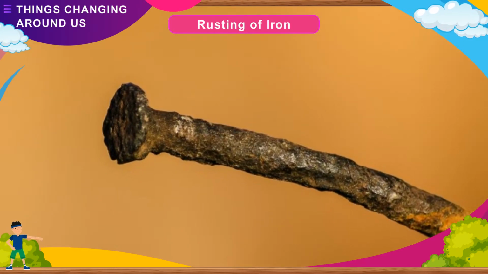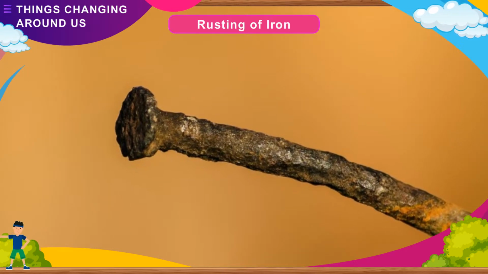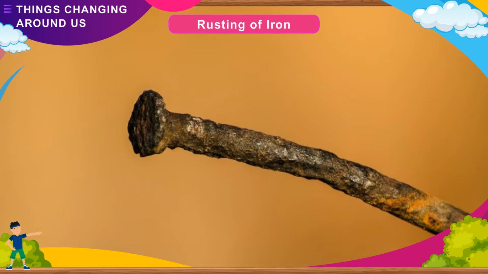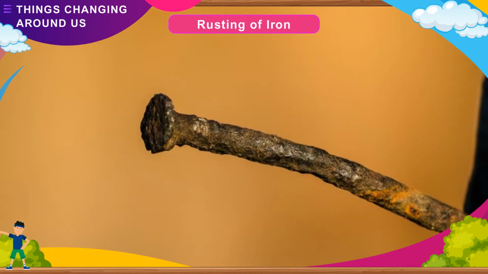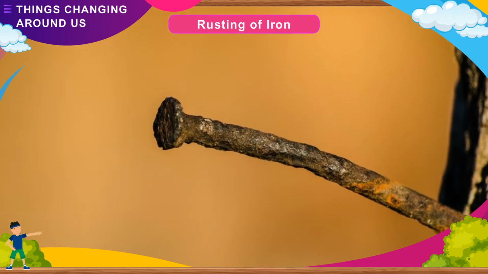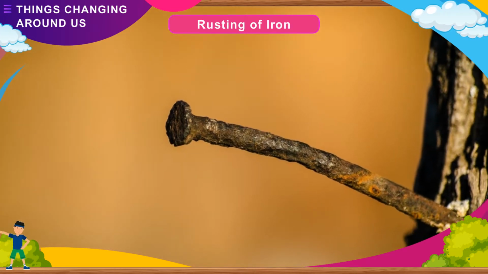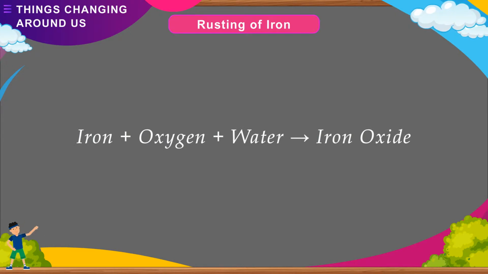Take a rusted piece of iron and scrub off the rust from it, and observe the portion of iron below it. It is observed that the portion of iron under the rust is almost eaten away by the rust. It is not possible to alter the process on reversing the conditions. Thus, it is obvious that rusting is an example of a chemical change. Iron plus oxygen plus water gives iron oxide.